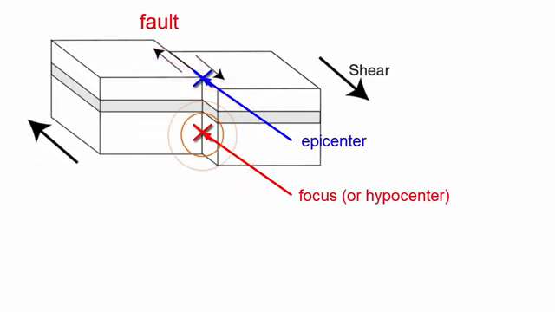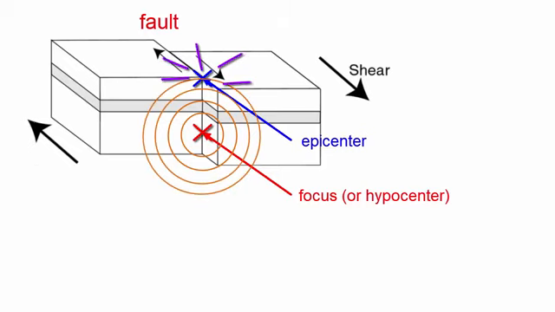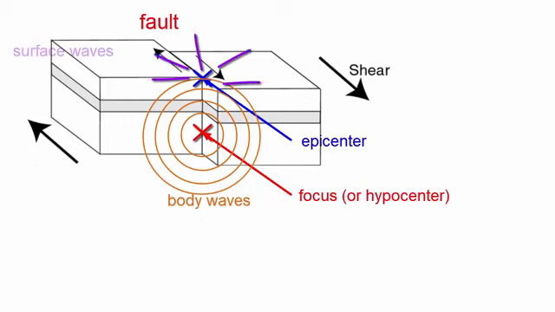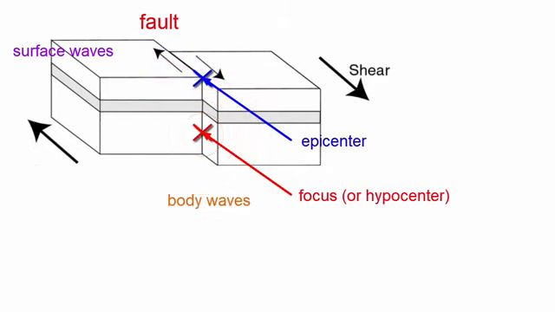The energy that is released as the fault slips and the rocks rebound back to their original shape moves in the form of waves that travel outward in all directions. We call the waves that travel through the solid rock body waves, and these can travel all the way through the Earth to be picked up by seismic stations on the other side of the planet. When these body waves arrive at the surface, they will generate surface waves, which move outward from the epicenter in all directions along Earth's surface, the boundary between the rock surface and the atmosphere or water.